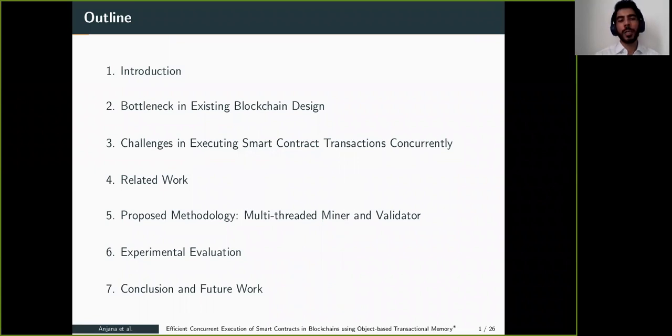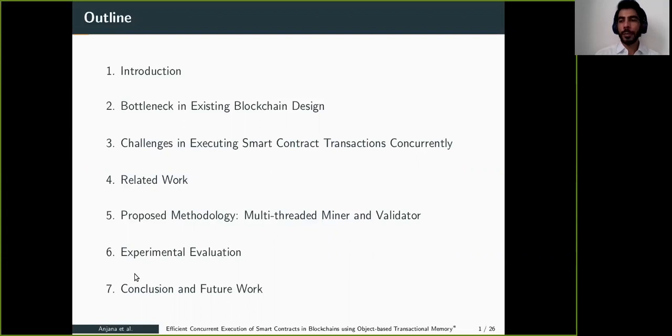Then I will talk about bottlenecks in existing blockchain design. Then challenges in executing smart contract transactions concurrently. Then I will talk about related work and the proposed methodology, which is multi-threaded miner and multi-threaded validator. After that, I will talk about the baseline experiments we have done. Finally, I will conclude the talk with future work.